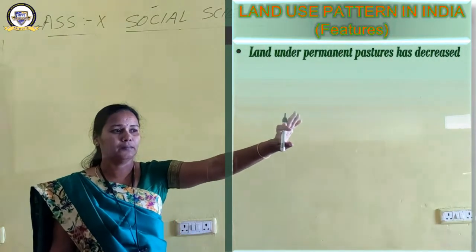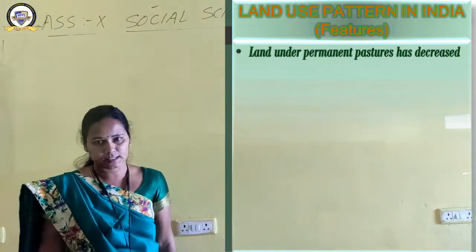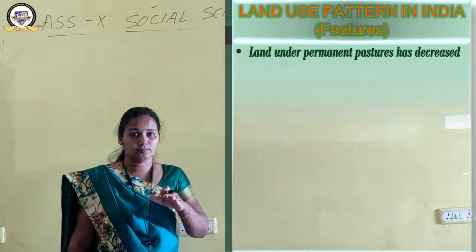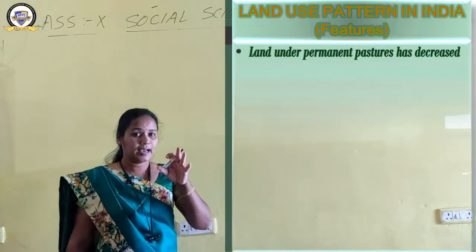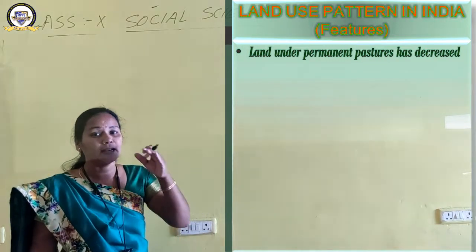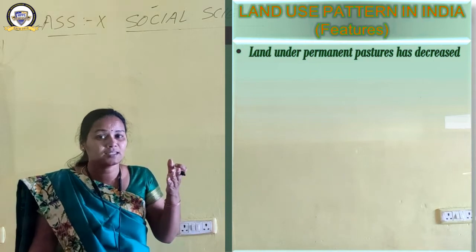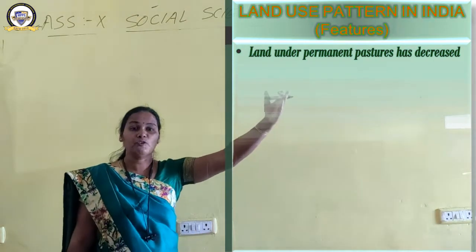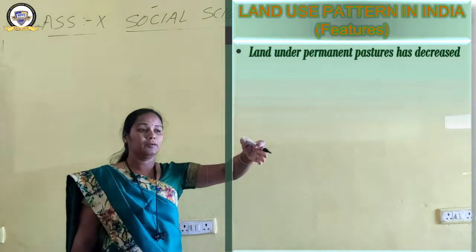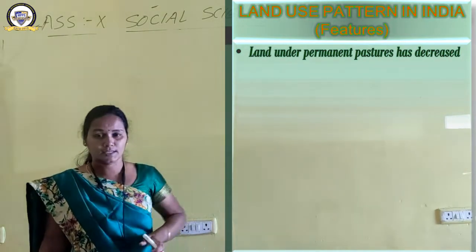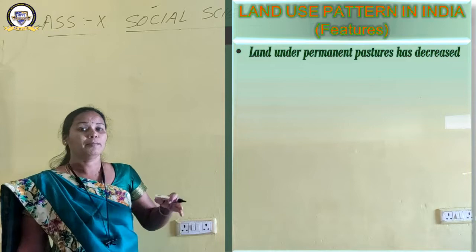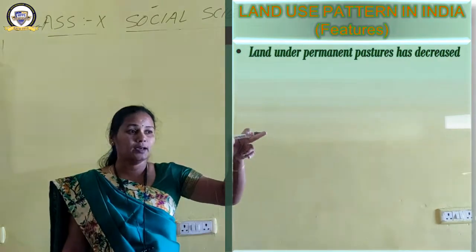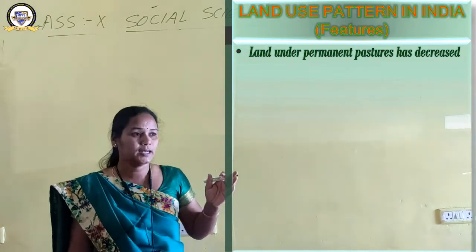Land under permanent pastures has decreased. That is the first feature. Permanent pastures, okay, grazing land, the area of this grazing land has decreased. Why decreased? Somewhere it has been increased, maybe fallow land increased, maybe forest increased, maybe buildings, institutions, that land has increased, maybe tree crop growth has increased. Somewhere, that is why permanent pastures have decreased.